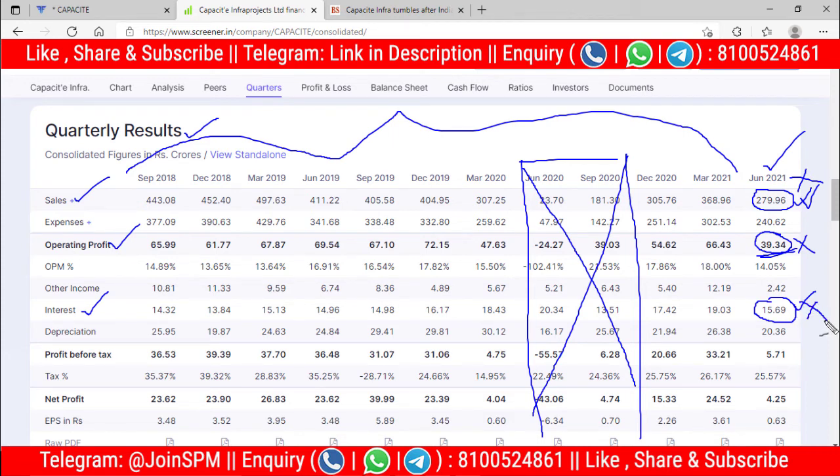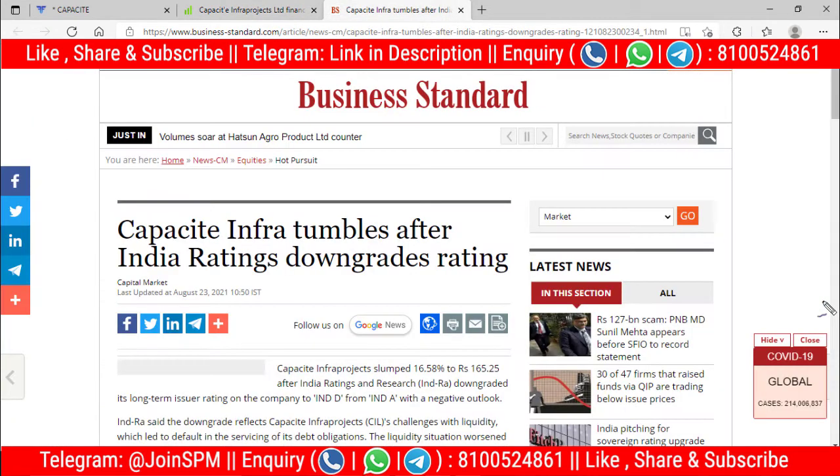So with the analysis of this quarterly result of Capacit Infra, you can understand that there is no hope for medium or short term. But still we have to focus on long term and see if there is any hope in long term also. Now for long-term analysis, I have come to the newspaper Business Standard, and there was an article on 23rd August 2021 which is showing us that India Ratings and Research, a leading credit rating company, has downgraded the long-term issuer rating of this company from IND A to IND D.